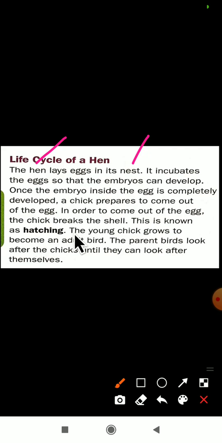The young chick grows to become an adult bird.